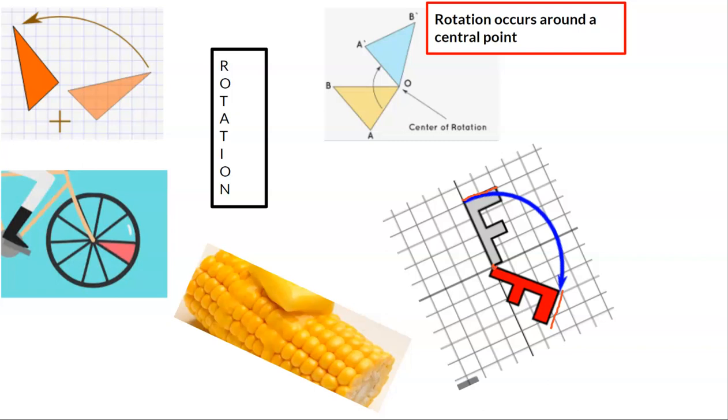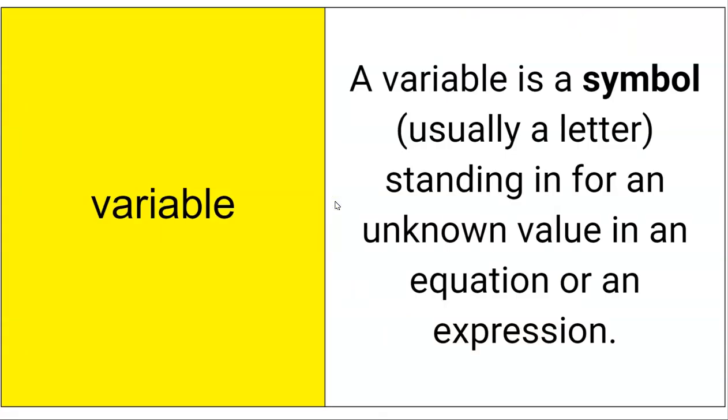And here's another real life example, this bicycle tire. The spokes create these triangles, and as this turns around, there's this little axle inside of the bike wheel that causes it to rotate. That point is also called center of rotation. Okay, the center of rotation. And of course, I've got to have some corn do a rotation there.